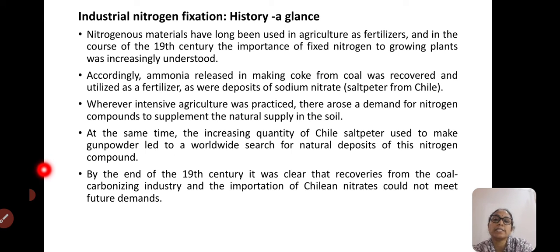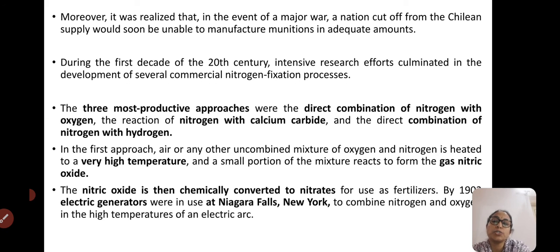All these supplements were fed to the growing need for fixed nitrogen. At the same time, during those times, this saltpeter was very much used to make gunpowder, and thus the natural deposits of these nitrogen compounds were very much diverted to the production of gunpowder.